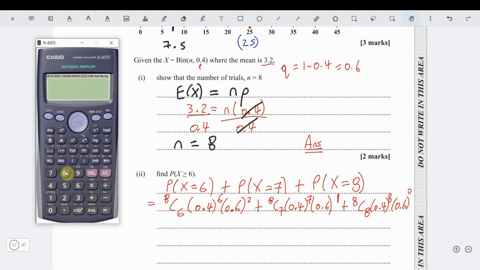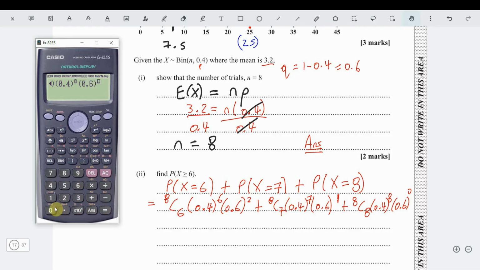So piece by piece we have 8 in bracket, shift, then divide, gives us C, 8 choose 6, multiplied by 0.4 raised to the 6th power, and then we multiply it by 0.6 squared, plus we then have 8 choose 7 in bracket, multiplied by 0.4 raised to the 7th power, and then we multiply it by 0.6 raised to the 1st power, and then we have plus 8 choose 8 in bracket, multiplied by 0.4 raised to the 8th power times 0.6 to the 0 power.